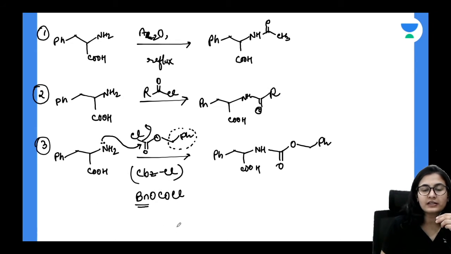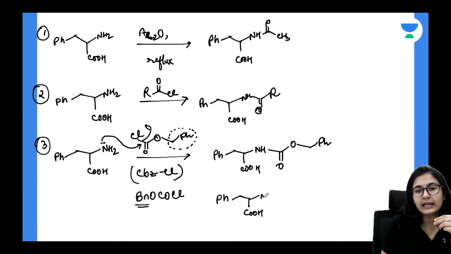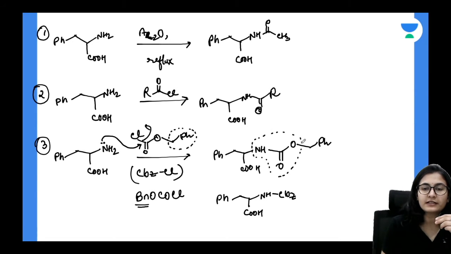Once you react your amino acid with this, you are going to get this kind of a molecule. And what do we also write this molecule as? We can also write this molecule in this way, NHCbz. Why do we call it carboxybenzyl? Because see, this is a carbamate system that you are having. This is a carbamate ester, but it is substituted on the oxygen side, so hence it is stable. All right. So this is your carboxybenzyl group, Cbz group.